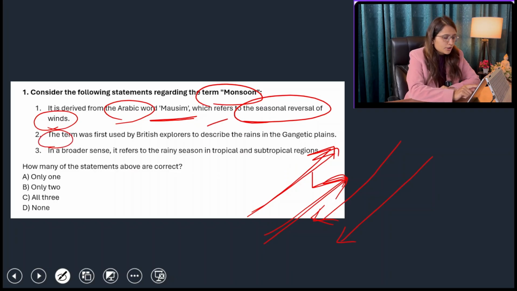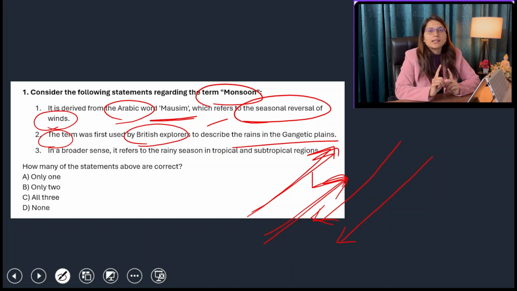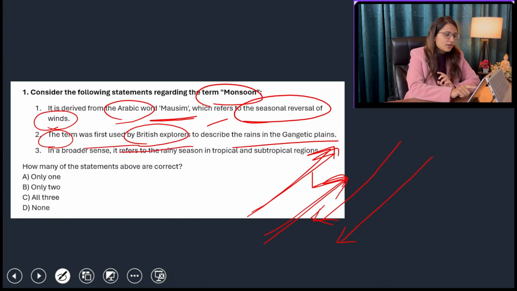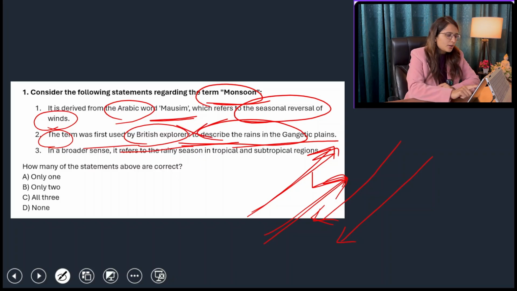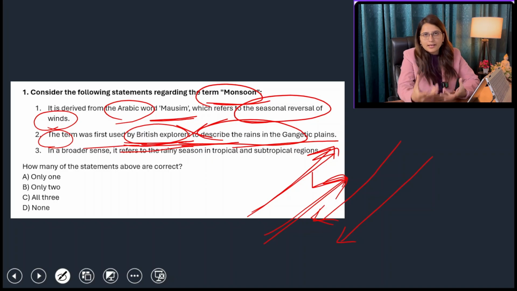The term was first used by British explorers to describe the rains in Gangetic Plains. No, they were not responsible for its coinage because Arab traders were responsible for this term. They described that there were rains in the Gangetic Plains because they were mostly traders in India and they were responsible for the horse trades and any other commodity as well. So statement number 2 is wrong because British explorers were not the first to describe this term monsoon.